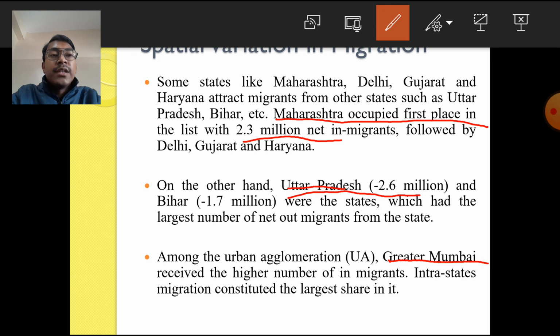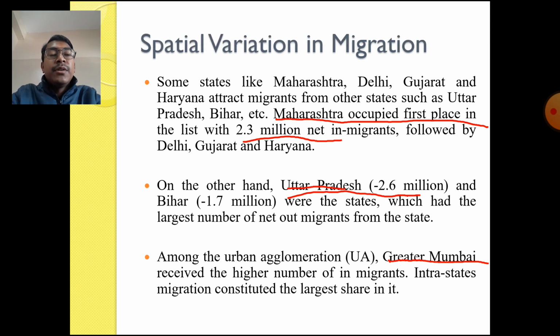So the urban agglomeration which has the highest number of in-migrants is Greater Mumbai, because people from UP, Bihar and other states of our country have migrated to Maharashtra, and particularly to Mumbai. So Greater Mumbai is the urban agglomeration where the largest number of in-migrants are there. This is the spatial variation of migration within our country.